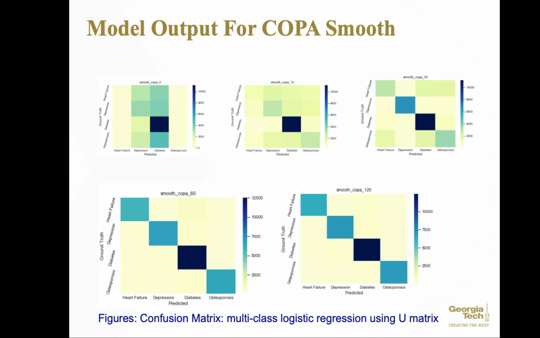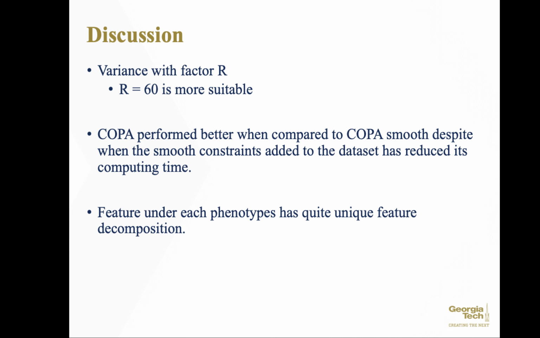And of course, throughout the experiments, we have seen a lot of variance with factor R, and our test results have shown that R fits best when R equals 60, and the benefit of increasing R decreases when R is beyond 120, along with the increasing computing time of the algorithm. So it becomes much more expensive to compute when R is much larger than 120. And COPA performs much better than smooth COPA even when the number of features is increased. However, the time of smooth COPA is relatively shorter compared to COPA as it adds a smoothness constraint to the dataset.